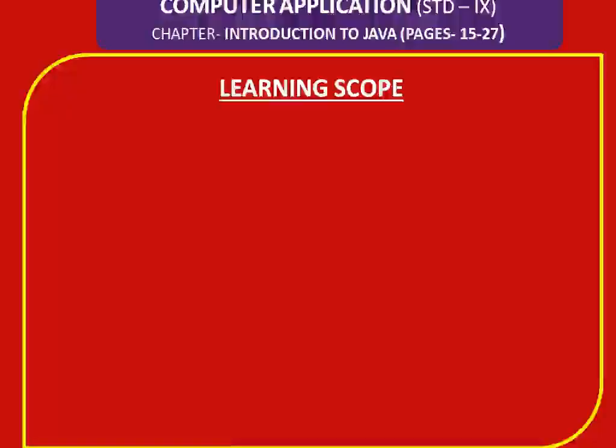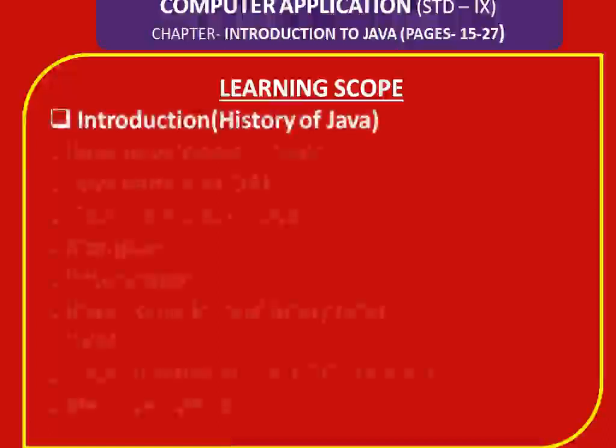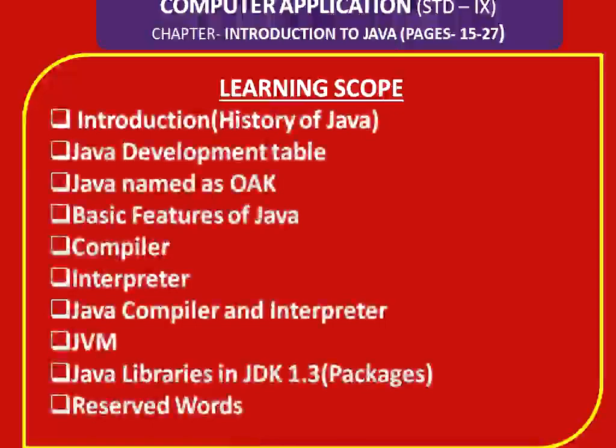Look at here. Introduction, that is the history of Java. Then Java development table, why Java is named as Oak, and what are the basic features of Java. Then compiler, interpreter, then we are going to learn the Java compiler and Java interpreter.